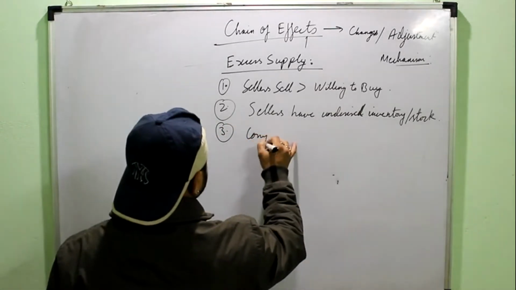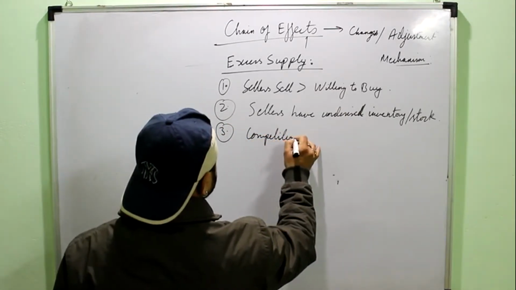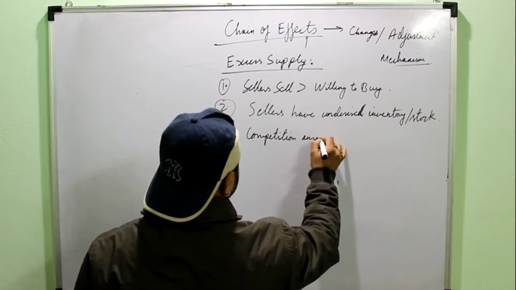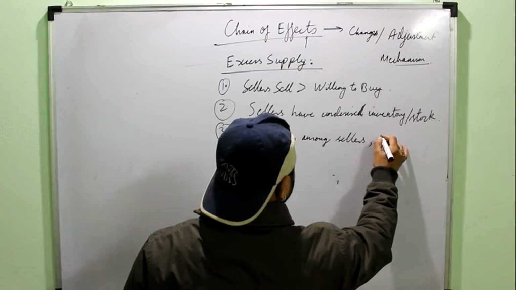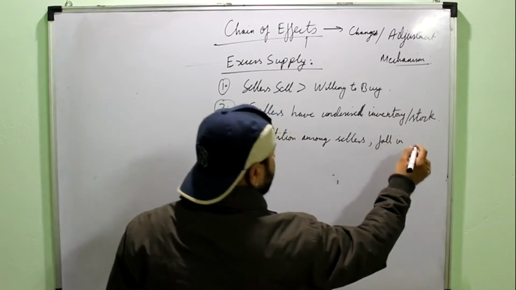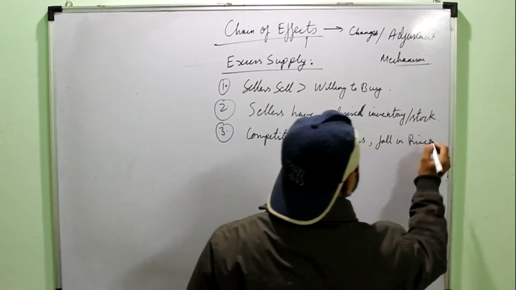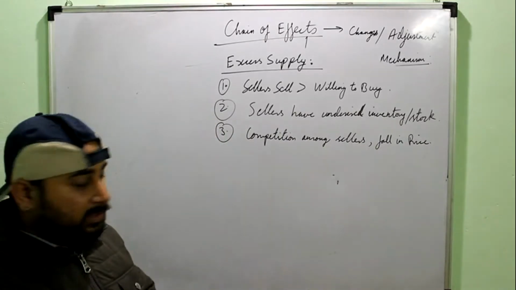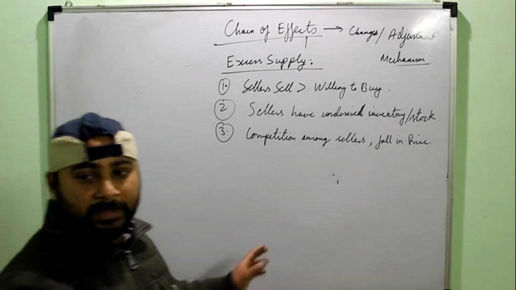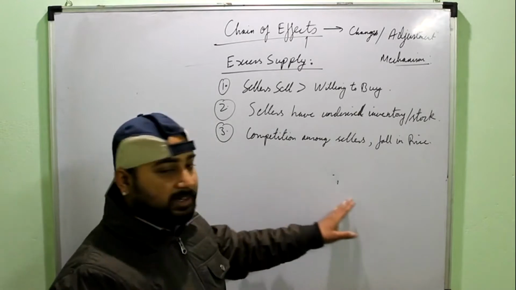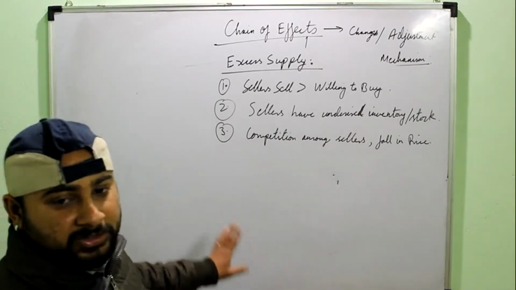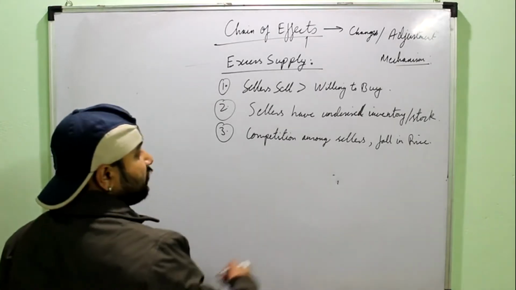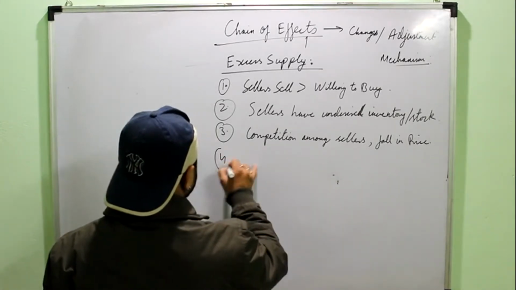Now there is a competition among the sellers, leading to a fall in the price. See, in the previous situation the competition was among the buyers because buyers were more. This time the sellers are more. So this time competition is among the sellers, that which seller will be able to sell off the commodity. So that's why the price tends to fall.